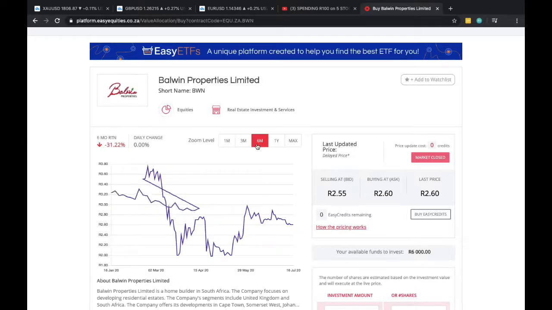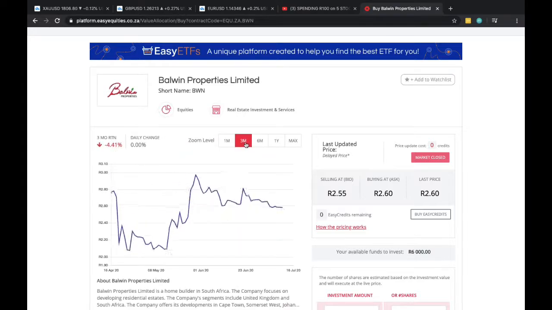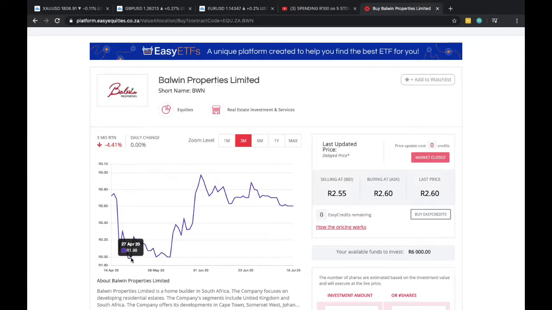That is the last price, but I think it's only fair that I go down through to the 27th of April. 27th of April, 198 cents. I'm just going to say that was 2 rand. The last price now is 2 rand 60. So for every 2 rand, 10% is 20 cents. So that is about a 30% increase on the head, which is really awesome.